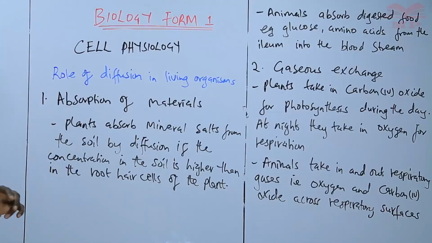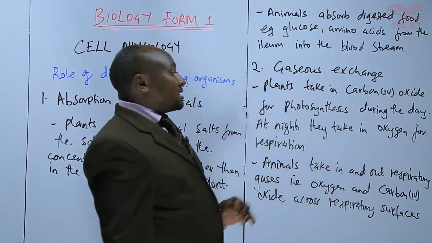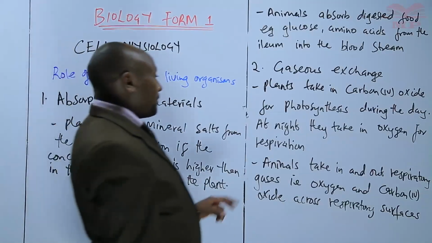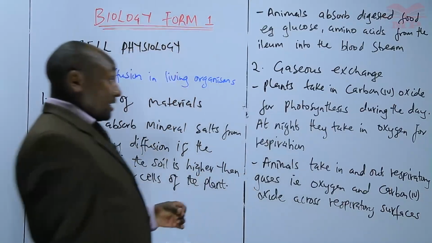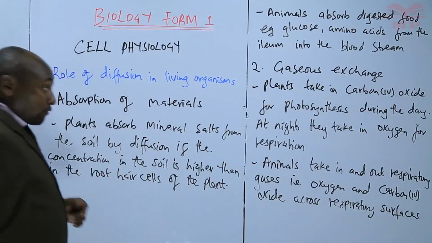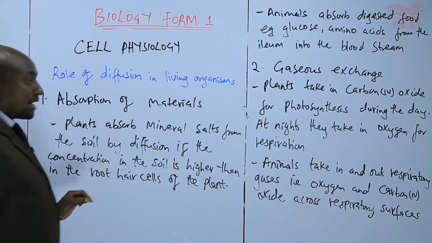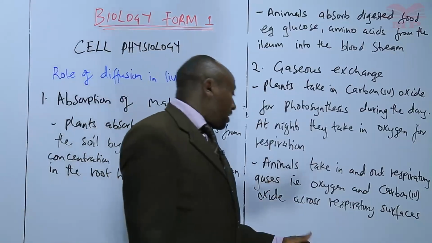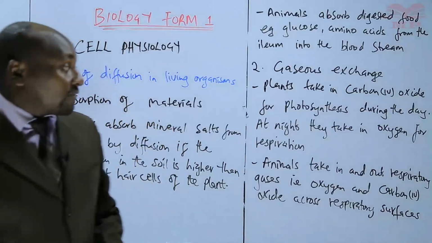The second major function is gaseous exchange, whereby plants take in carbon dioxide for photosynthesis during the day, but at night, when there is no photosynthesis, they take in oxygen for respiration. Then animals take in and out respiratory gases, oxygen and carbon dioxide, across respiratory surfaces.